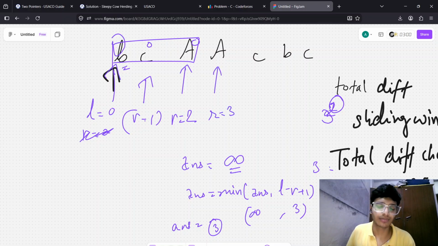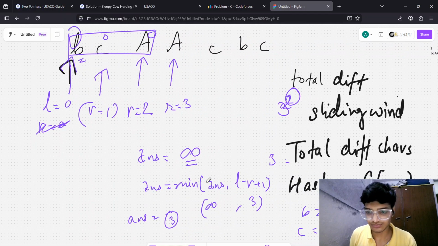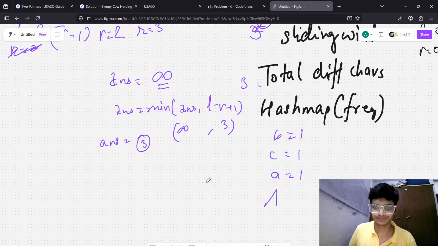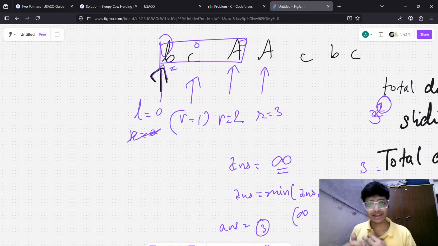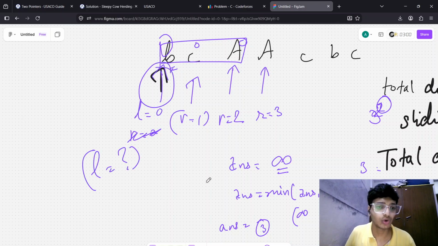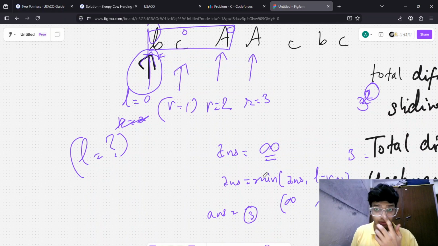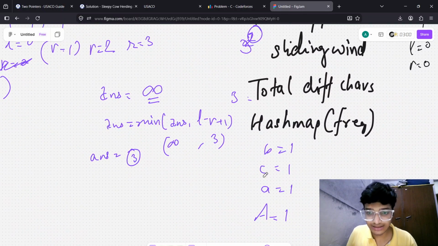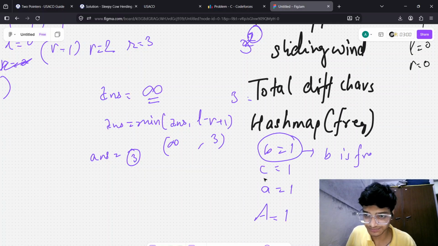So R equal to 3, and A equal to 1. Can we decrease our window, that is, can we move L or not? Not at all. Why am I saying not at all? Because in the hash map, B's frequency is 1.